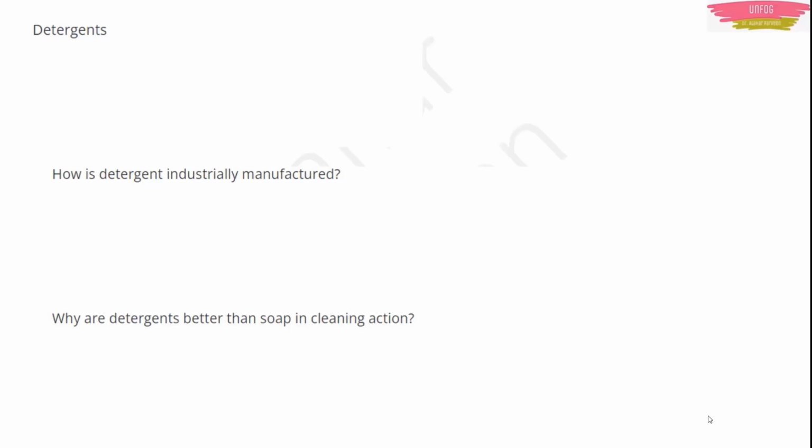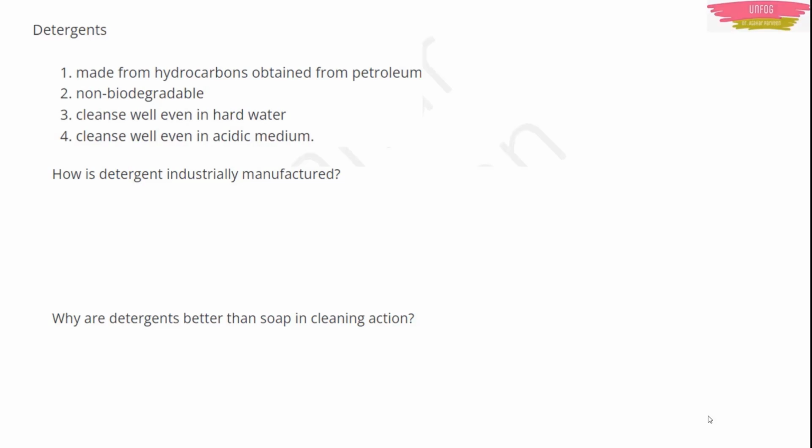Now, based on your syllabus, they may ask anything upon detergents. So, first we should know what are detergents. They are made from hydrocarbons and these hydrocarbons are obtained from petroleum. Detergents are non-biodegradable. They clean well even in hard water and they clean objects well even in acidic medium. In contrast to soap, remember, that's one of the main reasons why detergents are widely used when compared to soaps nowadays. Then how is detergent industrially manufactured?